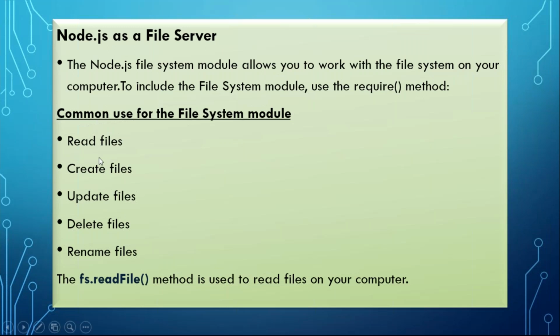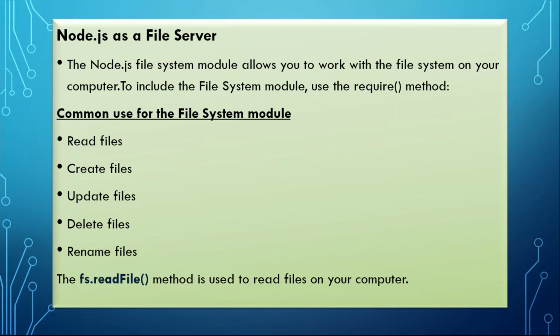So here, commonly what all uses we can do, or what all applications are there with the file system module? We can read files. We can create a new file, update a file, delete a file and rename a file. Reading a file means it's an already existing file and we are reading its content. You can say that when we download something, that existing thing is being read.